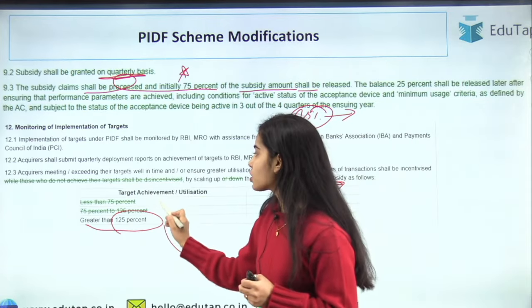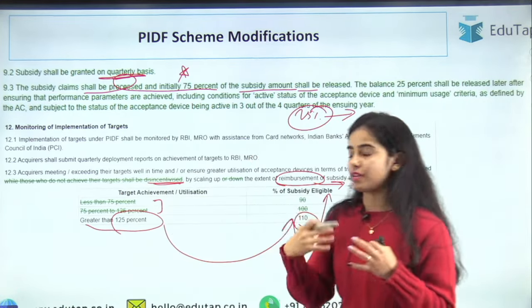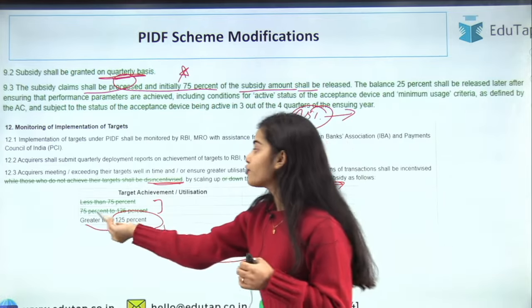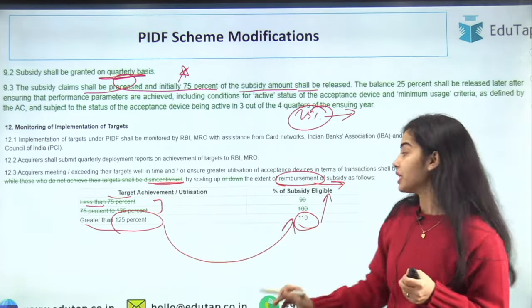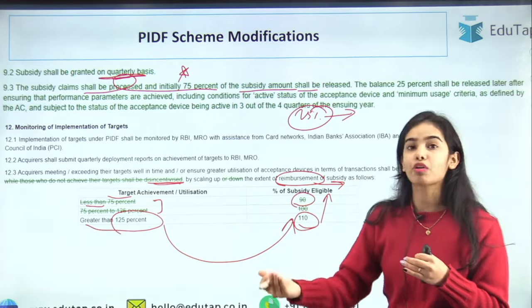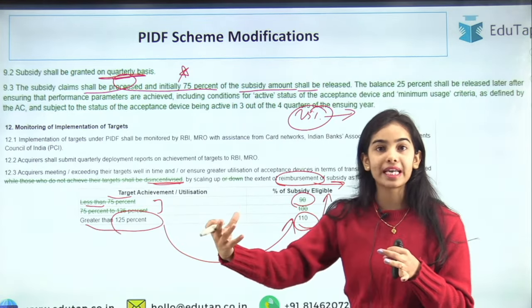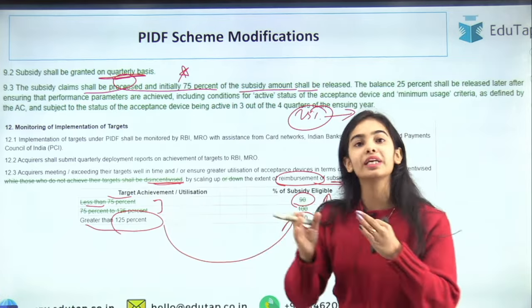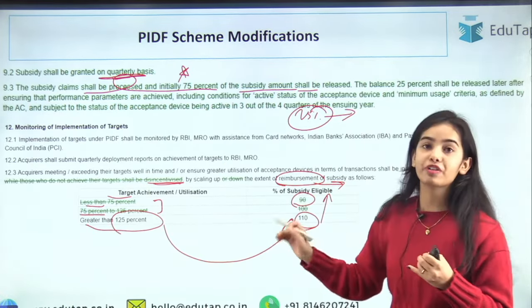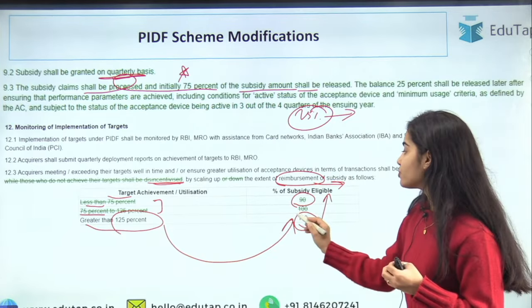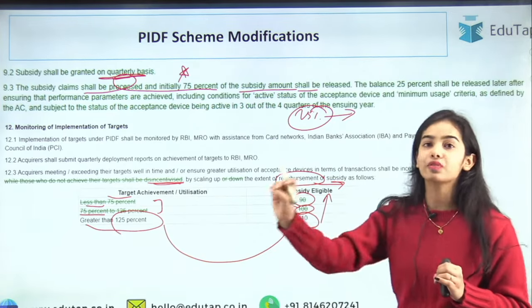And before, there was the disincentivization that was happening, that is, if you are doing less than 75% of the target achievement, then you will get only 90% of the subsidy. That if you were getting 100 rupees as subsidy, you will only get 90 rupees as subsidy. If you are doing 75% to 125% of the target achievement, then you will get 100% of the subsidy, that is, you will get 100 rupees.